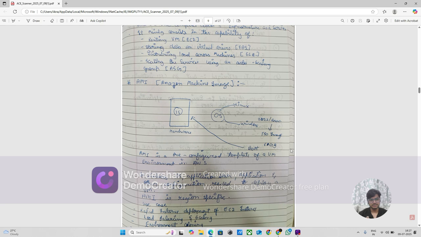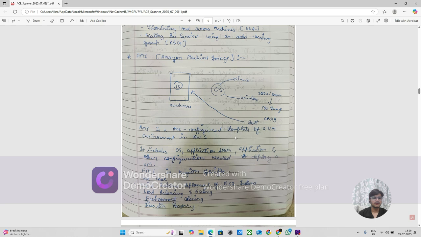There is so much to learn about AMI. We can create an AMI, and through it we can directly operate, host, or deploy an operating system in a virtual machine. AMI is a pre-configured template of a virtual environment in AWS. It includes the operating system, application server, application, and other configuration needed to deploy a virtual machine.